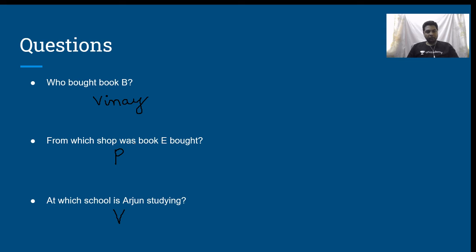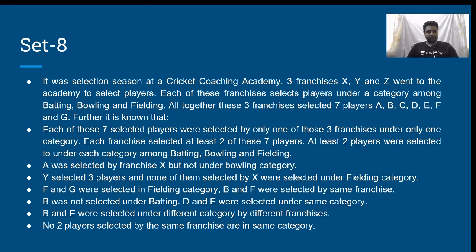Let me move on with another set. So it says over here that it was selection season at a cricket coaching academy. 3 franchisees X, Y, and Z went to the academy to select players. Each of these franchisees selects players under a category among batting, bowling, and fielding. Altogether, these 3 franchisees selected 7 players A, B, C, D, E, F, and G.